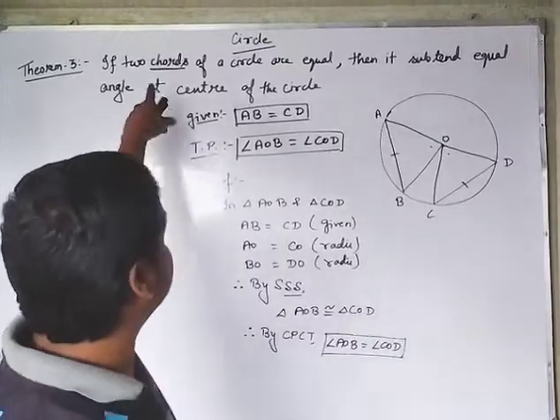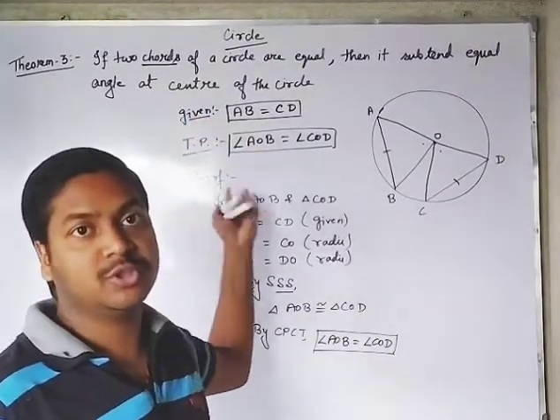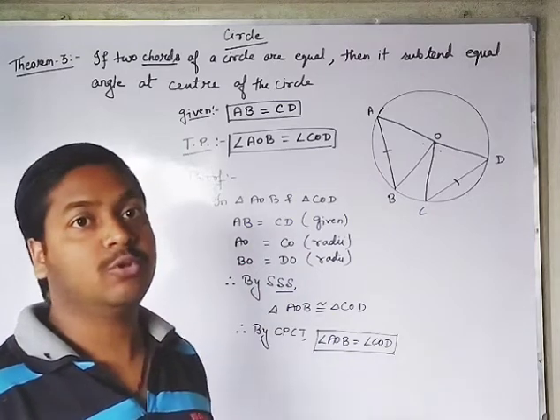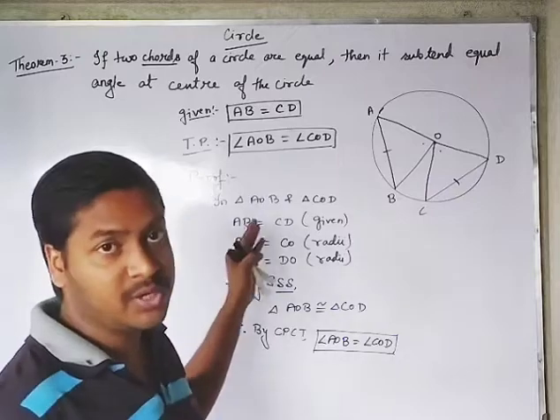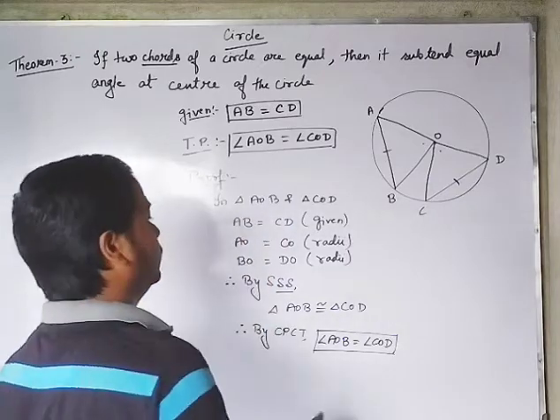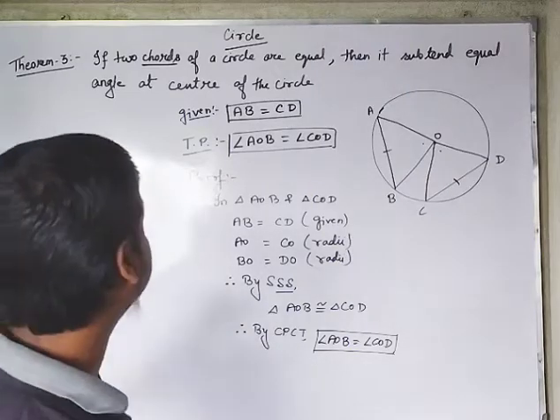What is given here? It is given here that two chords are equal. But in the next theorem, that is the opposite of it, we need to prove that two chords will be equal. And whatever will be given in the next one is that the angles are equal. So just note it down in your copy for your future reference. We will see the next theorem.